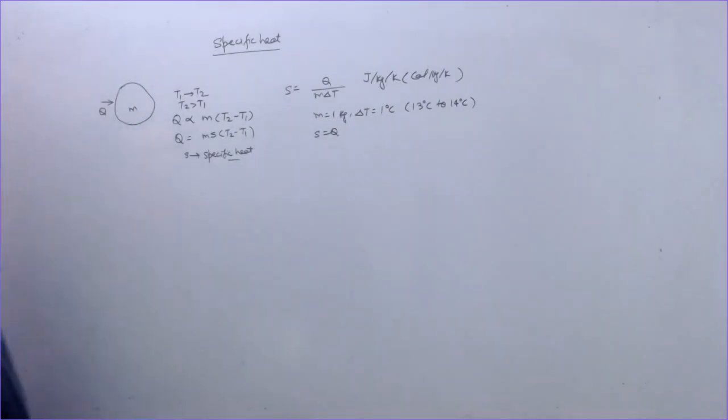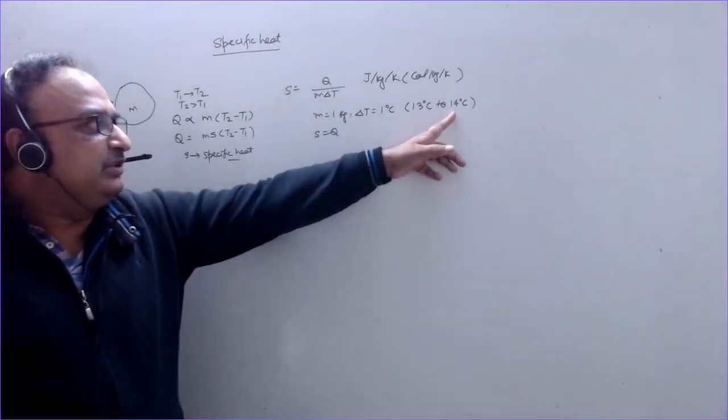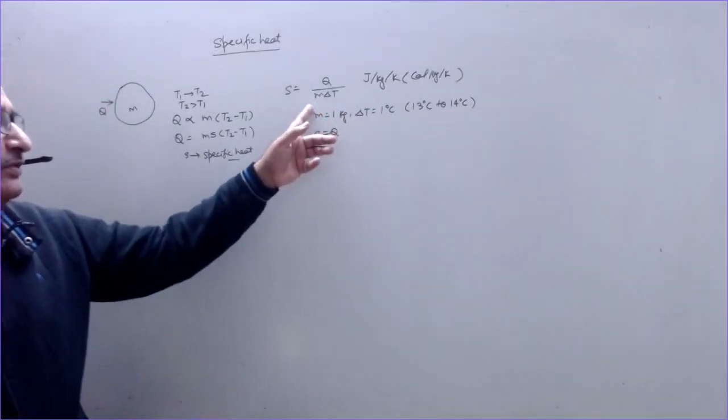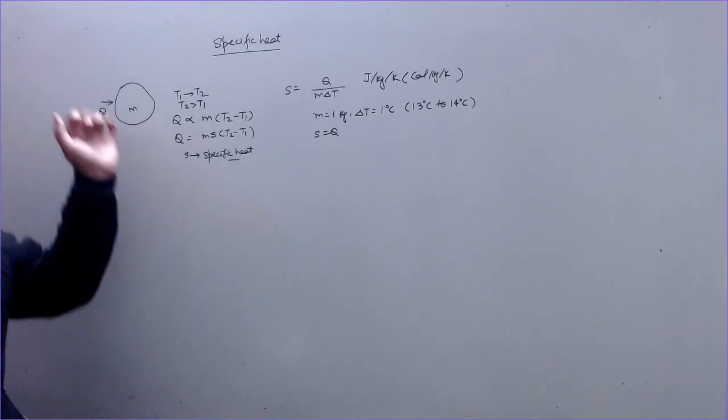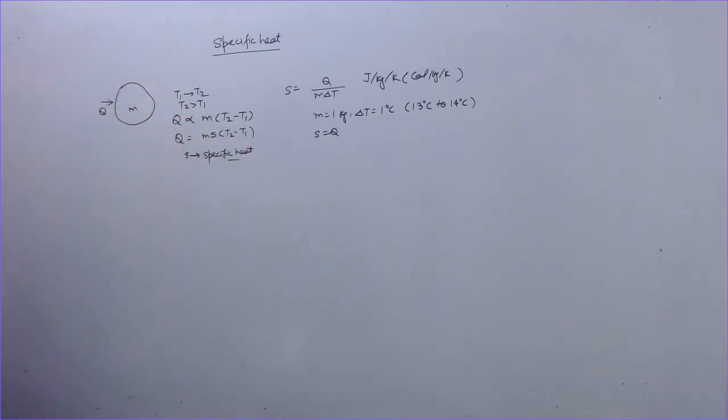So we can define this specific heat as the heat required to be given to a body, solid or a liquid, or to be taken out from it in case its temperature has to be changed by 1 degree Celsius. This is the temperature change range if its mass is 1 kilogram. If you give heat, temperature will increase. If you take heat out of this, the temperature will decrease. This is the specific heat in case of the solids.